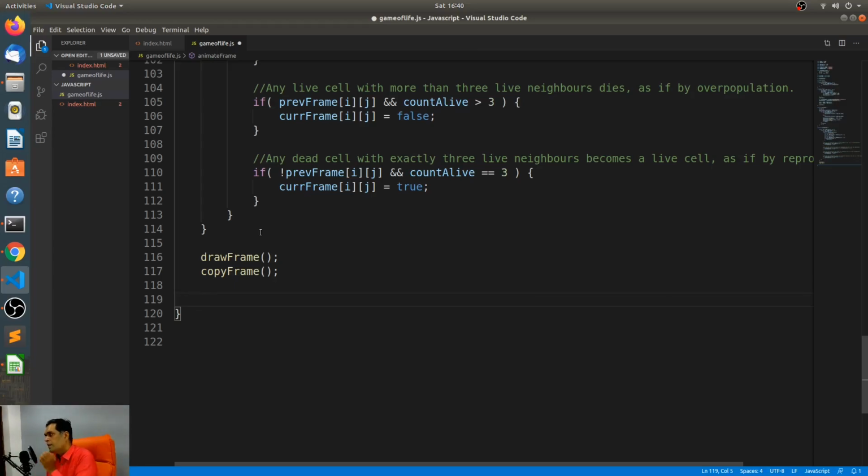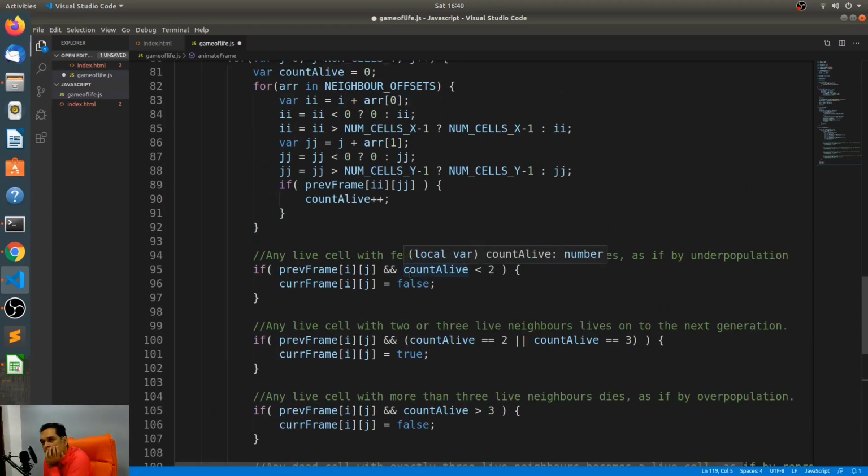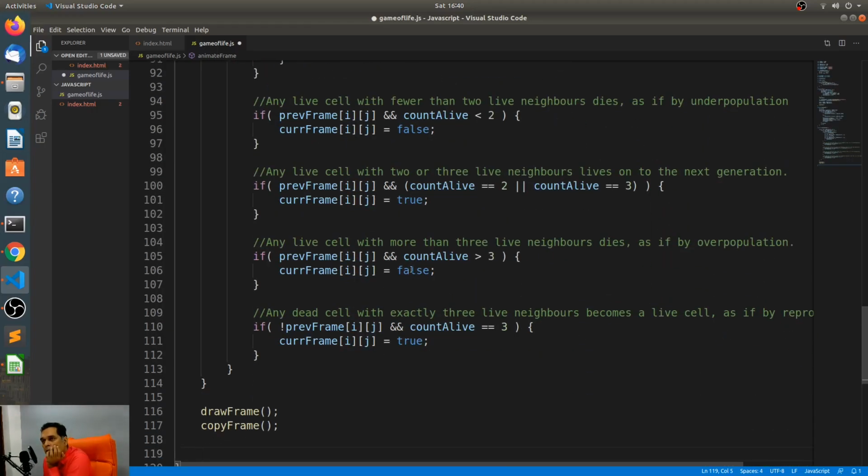I have a question. Sure. Are there any chances that a cell doesn't fall into any of these rules? If a cell is dead in the previous frame and it doesn't have 3 neighbors, what happens then? Those dead cells which do not have exactly 3 neighbors will continue to be dead, right? They'll continue to be dead. So we don't need to handle that case?